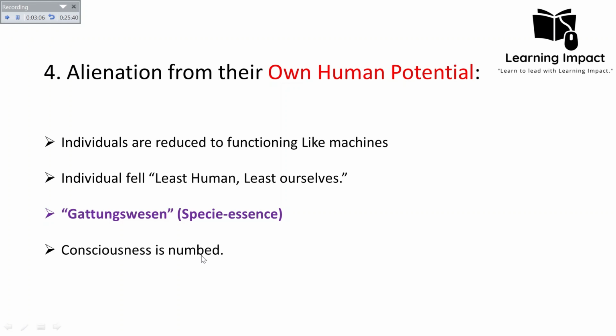So in that way, consciousness is numb under the capitalist system. They are making us believe that it is something pre-decided by God, something because of the inferior traits in the working class or the superior traits in the capitalist class, that they are ruling everywhere and owning all the means of production. This is how Karl Marx discusses all these four types of alienation.